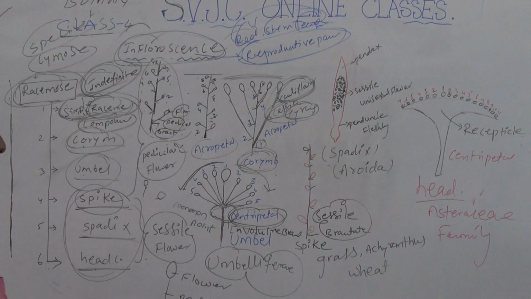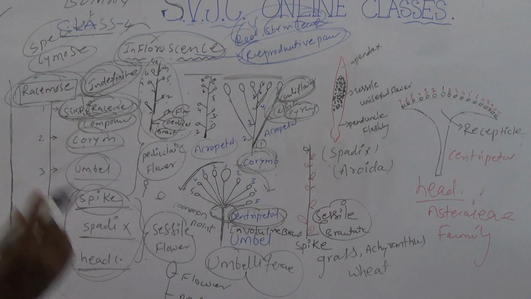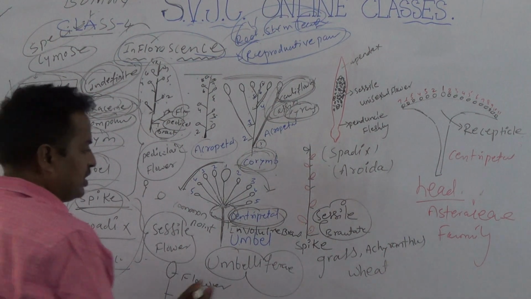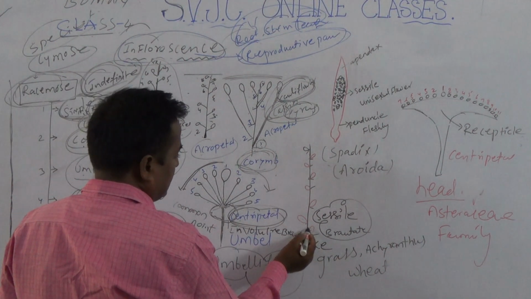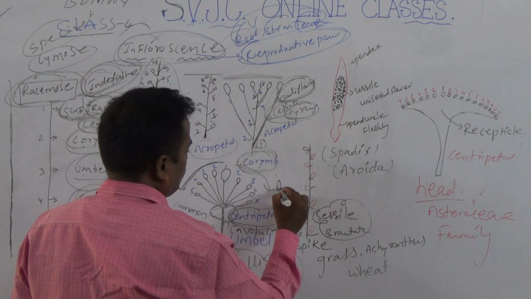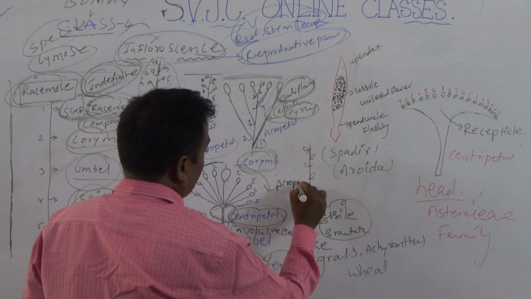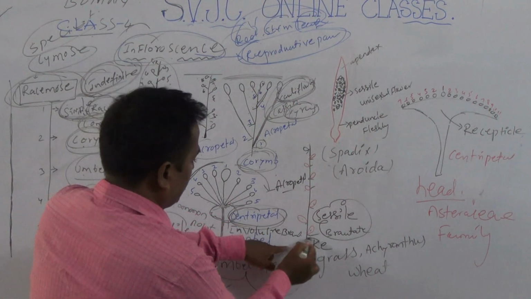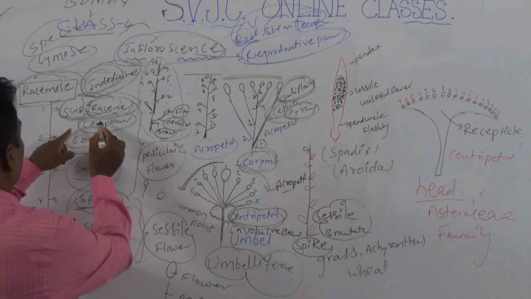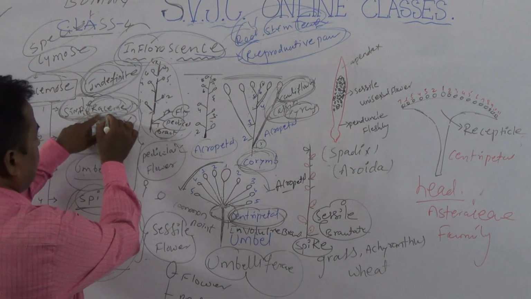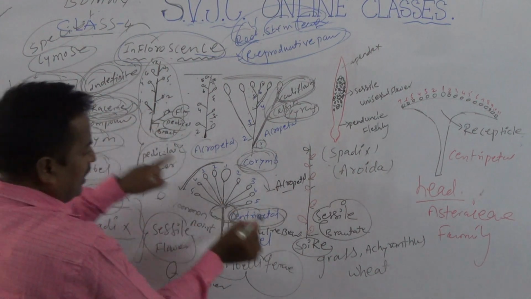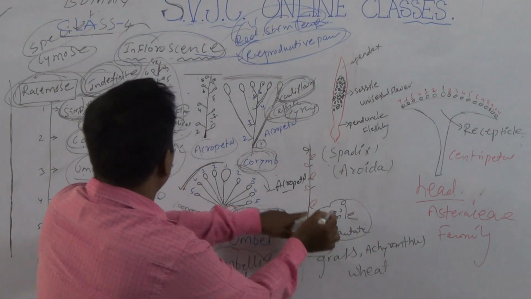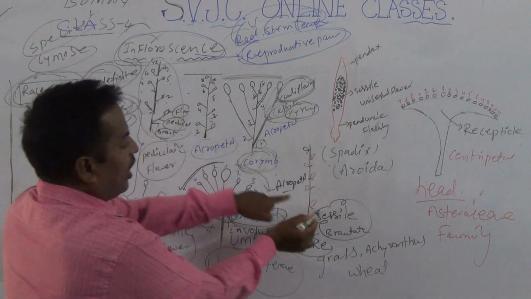Those flowers are called sessile flowers. Why are they called sessile flowers? Due to the absence of pedicel. The bracted sessile flowers are arranged in which manner? Acropetal manner. So the question is, what is the difference between spike and raceme? In raceme the flower is pedicellate, but in spike the flower is sessile. Both are the same, acropetal.